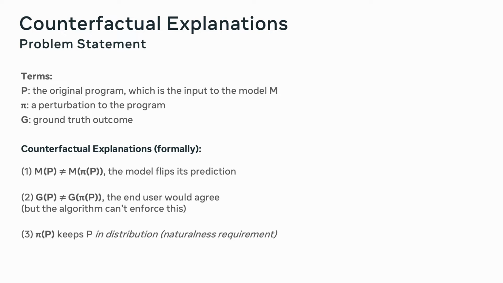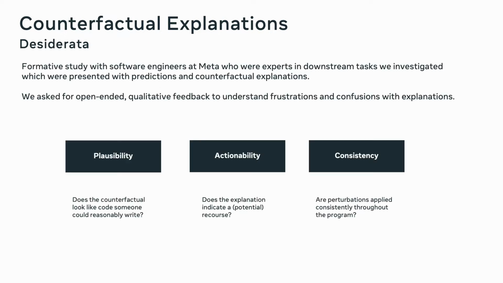Number two, the ground truth also changes, meaning that a user looking at the original and counterfactual program would agree with the alternate label. And three, finally, the perturbation applied to the program needs to keep the alternate program that we're producing in distribution, a so-called naturalness requirement that I will go to in a second.